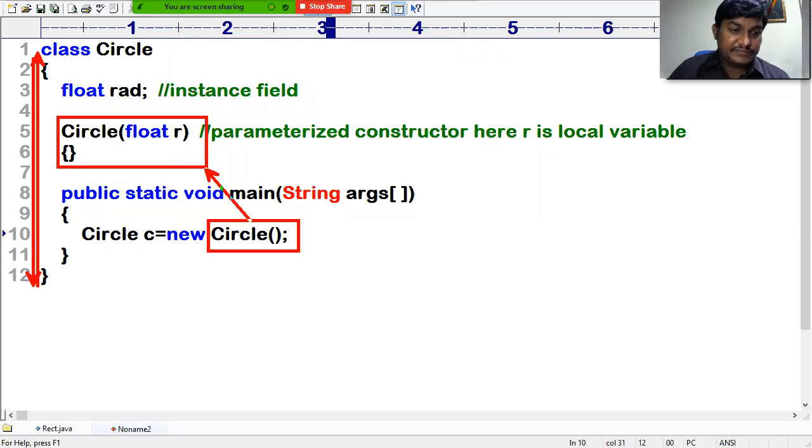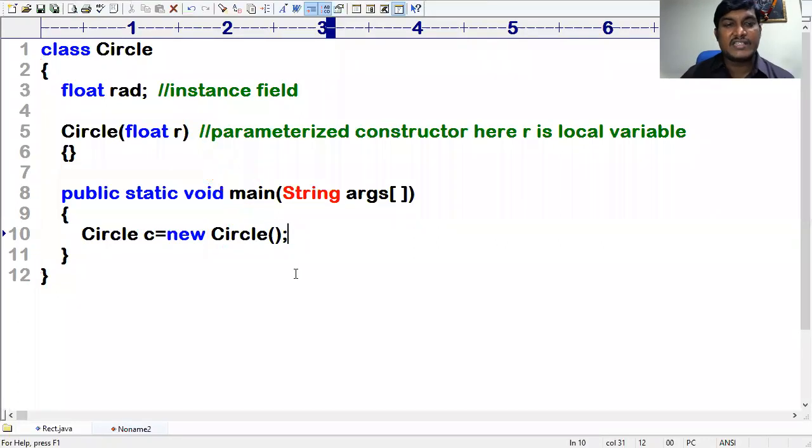This constructor requires an argument of type float. The constructor which you are calling is not applicable for the constructor which is defined. Then immediately we will get an error. That is what you need to understand. First, you need to understand the flow, gentlemen.